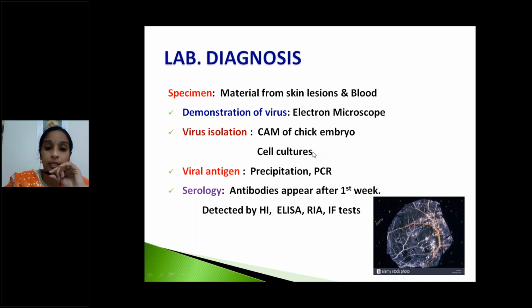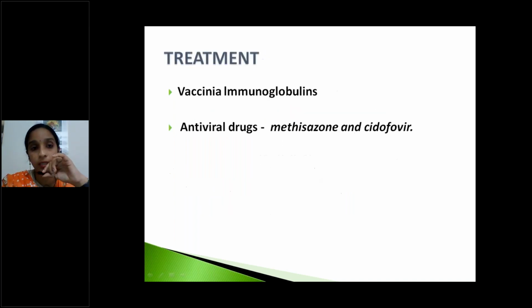Okay, cell cultures like monkey kidney cells, HeLa, and chick embryo cells can be used. Next, viral antigen demonstration by precipitation and RT-PCR. For variola, serological tests are also available for the detection of antibodies. These antibodies appear after the first week of infection. These are detected by hemagglutination test, ELISA, radioimmunoassay, indirect fluorescent tests. Okay, these are the different tests for lab diagnosis of smallpox.